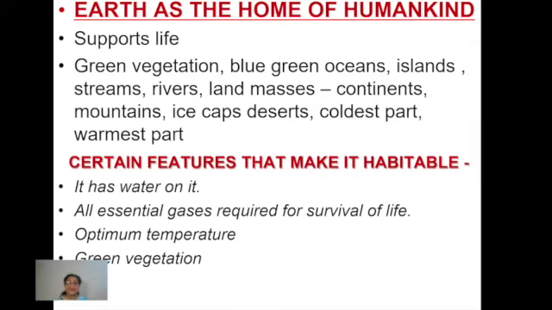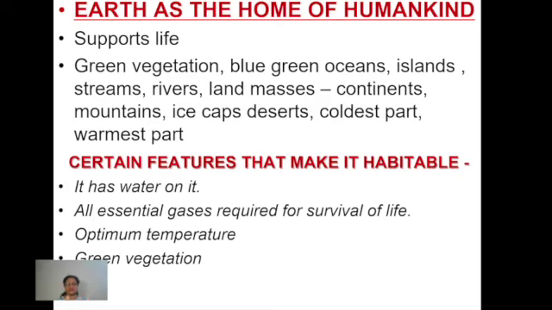All these things we can find on Earth. Along with this, there are certain features that make it habitable. The most important thing is that it has water on it. Number two, it has all the essential gases in the atmosphere required for the survival of living beings.